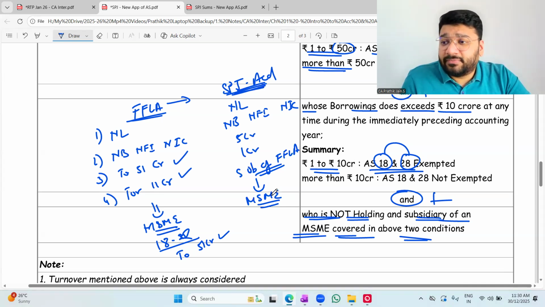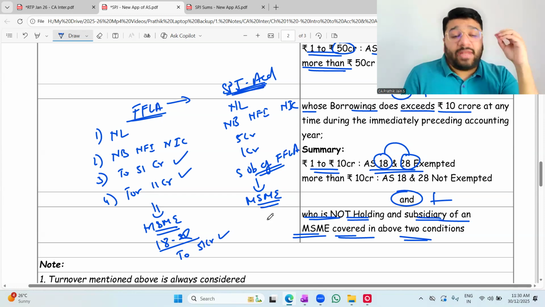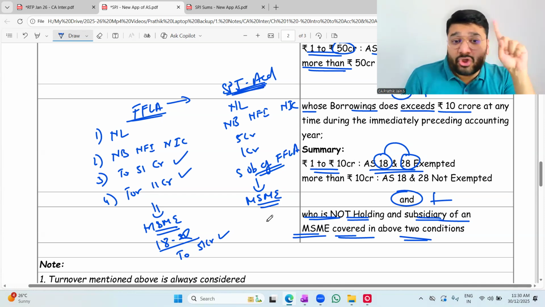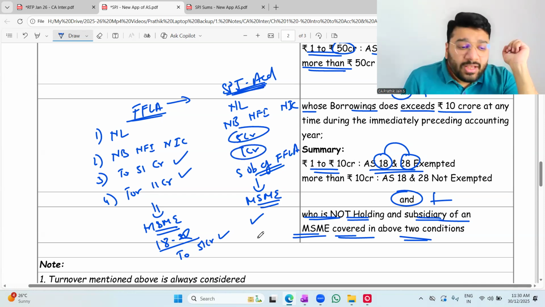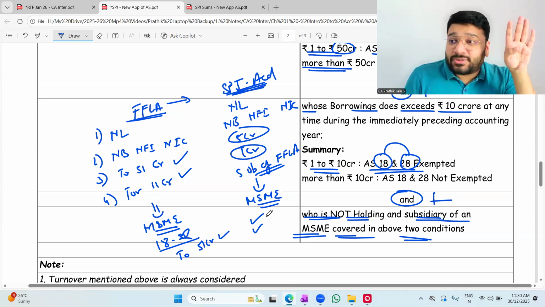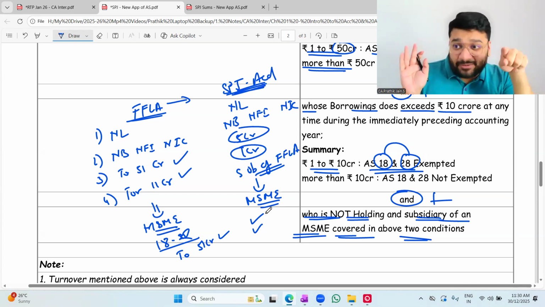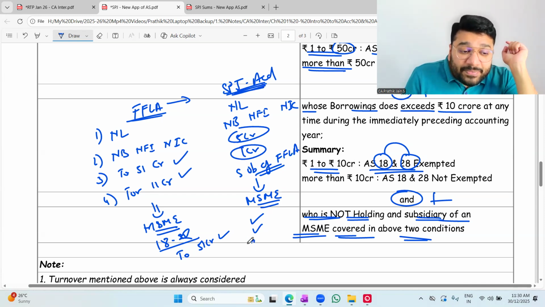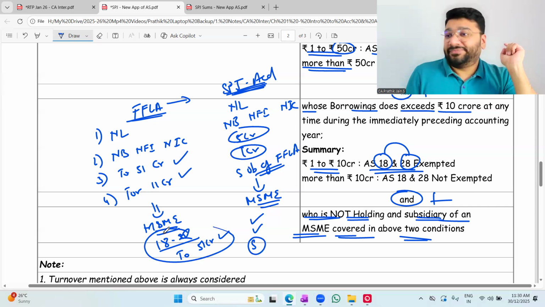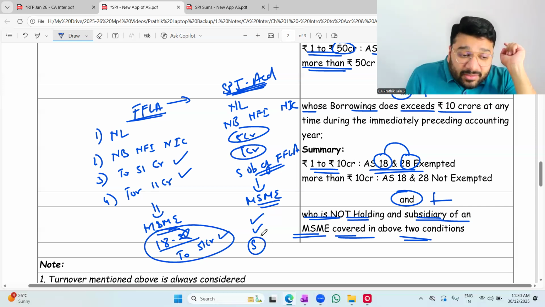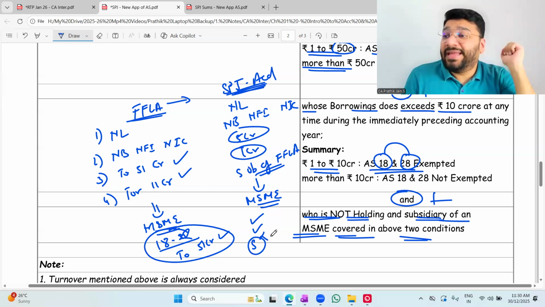Now AS 18 and 28, qualified, not qualified? Exempted, not exempted? For MSME, for AS 18 and 28, you have to check three conditions. Turnover should not exceed 50 crore. My turnover is 5 crore. Not exceeded. First condition satisfied. Second condition is what? Borrowing should not exceed 10 crore. I'm within 10 crore. Second condition also satisfied. So far, it looks like I don't have to comply with AS 18 and 28. But I am a subsidiary of that entity which is complying with AS 18 and 28. Because of the third condition failing, I also have to comply with AS 18 and 28.